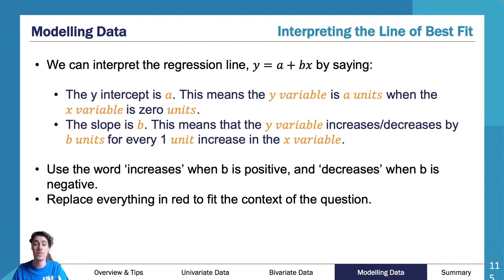So 1.2 means the weight increases by 1.2 kilograms for every 1 centimeter increase in height, because the 1 centimeter increase in height gives me a 1.2 kilogram increase in weight. So using the word increases when B is positive and decreases when B is negative, replace everything in, well, it's orange, not red, to fit the context of the question. So it's really important that you change everything that's a different color to fit the context of the question.